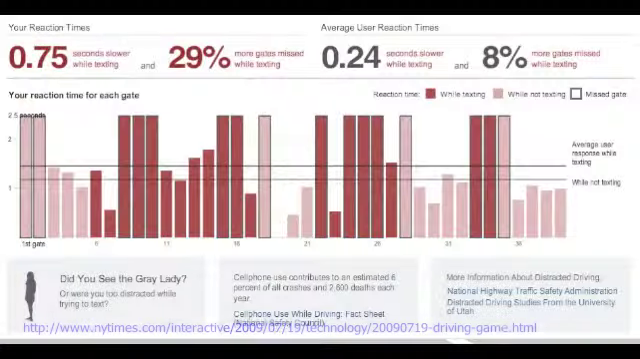Yes, actually. These are Java's scores from an experiment in his physics class to see how texting affects his reaction time. He was 0.75 seconds slower and missed 29% more gates. Not so hot, Java. Not so hot.